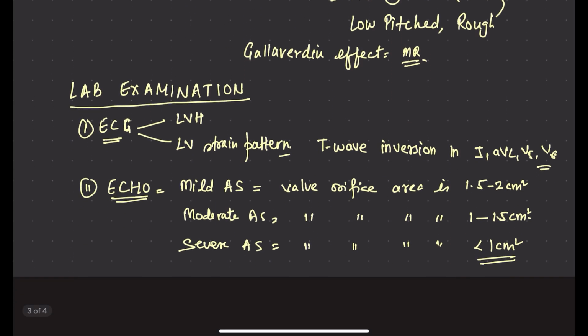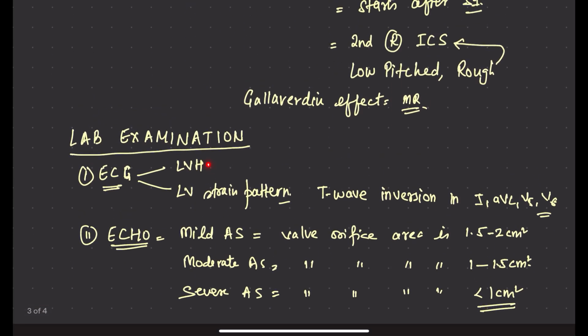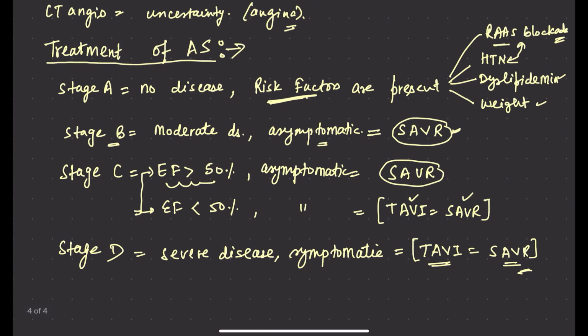What are the lab investigations? ECG will show left ventricular hypertrophy or left ventricular strain pattern. Echo is usually done to look at the valve, how it appears and how much is the area of the valve which is still patent, and on the basis of that we can grade the disease into mild, moderate, and severe categories. Then we can do CT angio if we are uncertain about the angina.